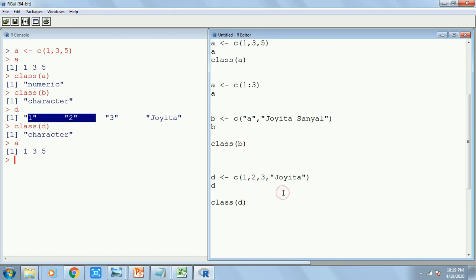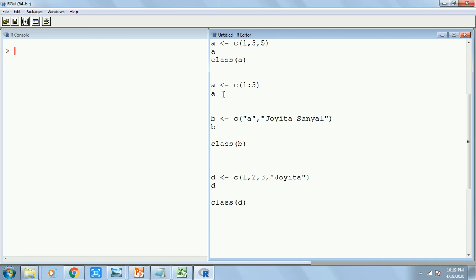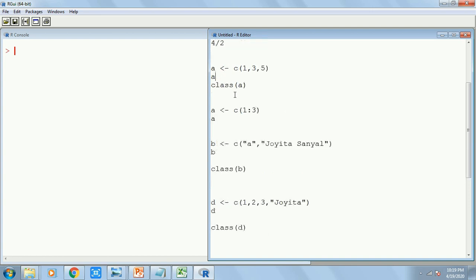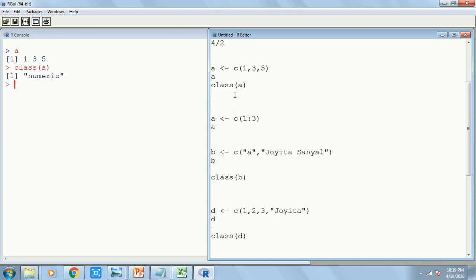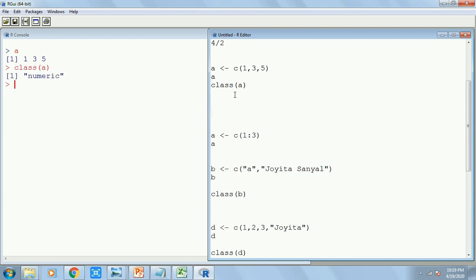Now, if I wish, I can change the property. How? Presently, A is numeric. Just imagine I want to change it into character. How to change it into character? I can write as dot character, and within bracket, which is the vector you want to change into character? A, right? So within bracket write A.